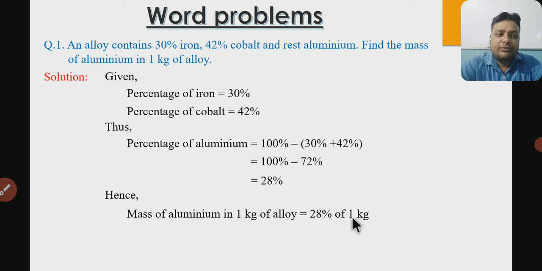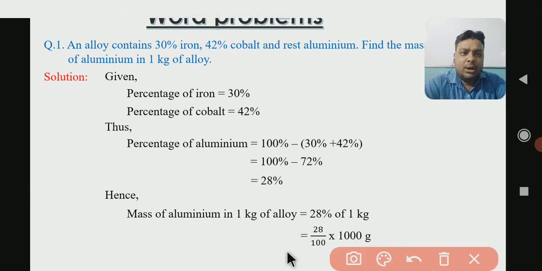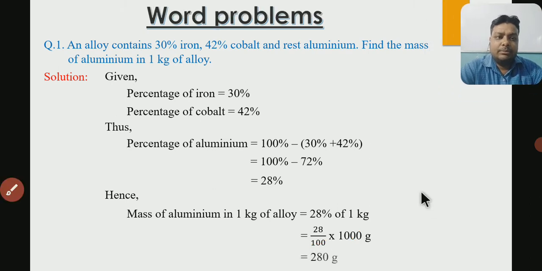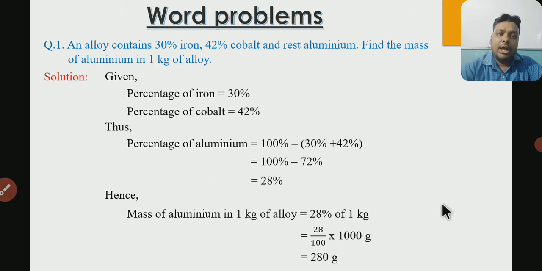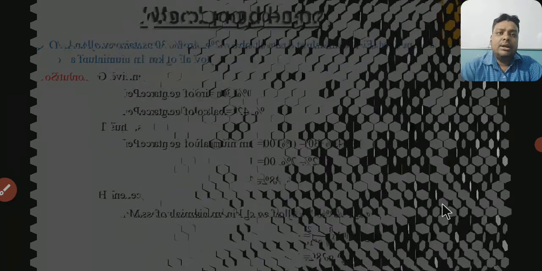So we will convert first 1 kg into gram. So it will be 1000 gram, and now 100 and 100 will cancel. So 28 into 10, it will be 280 gram. That will be the weight of the aluminium in 1 kg of alloy. Okay. So now students, let's see the next question.